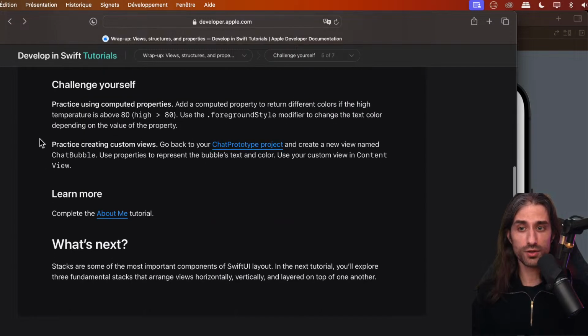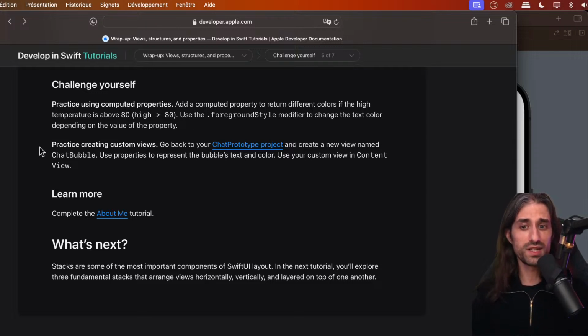And if you want to challenge yourself, you can practice using computed properties. For instance, adding a computed property to return different colors if the high temperature is above 80 degrees, so high greater than 80. You can use the foregroundStyle modifier to change the text color depending on the value of the property. For instance, put it in red if it's above 80 degrees, which I guess is maybe the equivalent of 30 or 40 Celsius degrees in Fahrenheit.